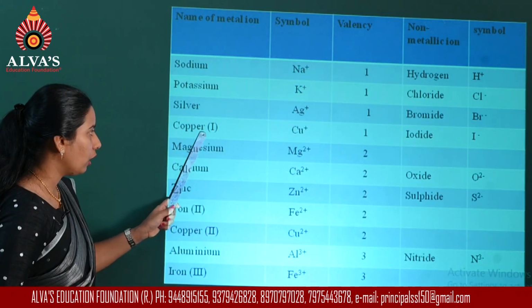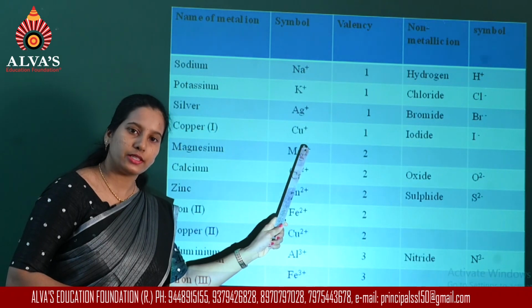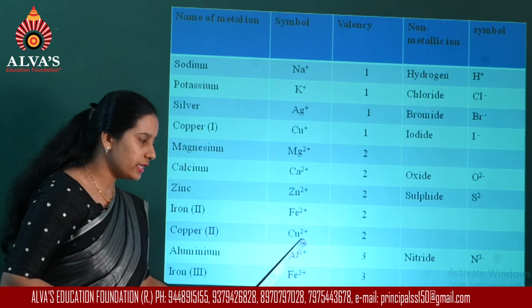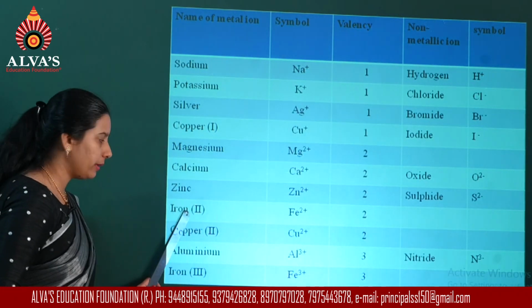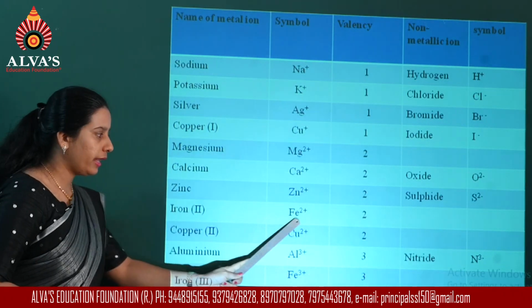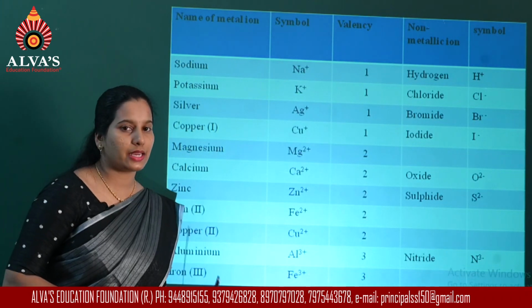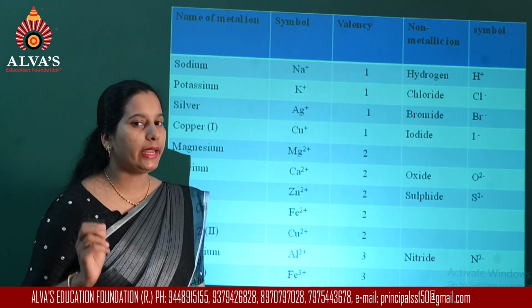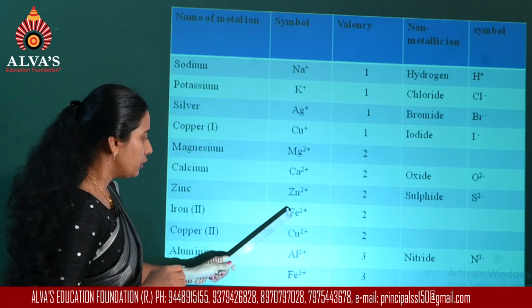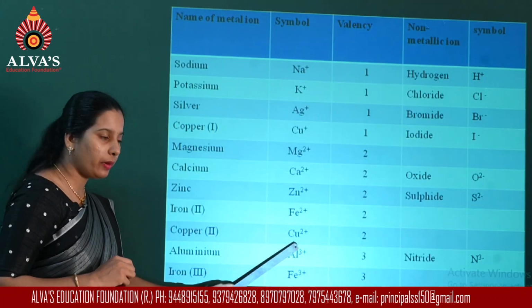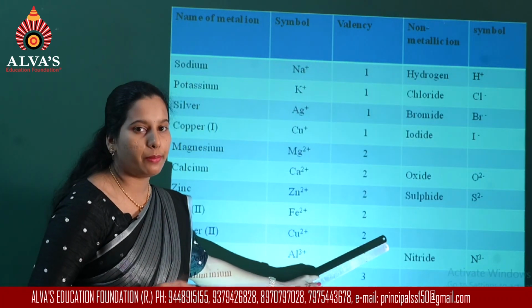For example, copper, I have written it as Cu plus as well as Cu2 plus. Similarly, iron can exist in +2 state or in +3 state. It depends on how many electrons are lost. So, in the case of Cu2 plus, again valency becomes 2.